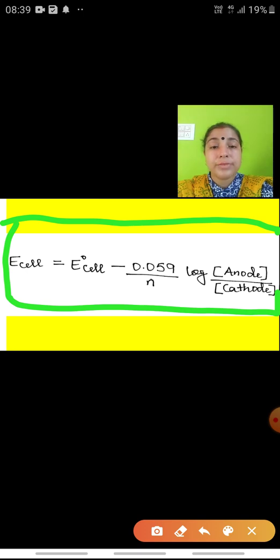What is E naught of cell here? It is E naught of cathode minus E naught of anode, minus 0.059 upon n log anode upon cathode, concentration of anode upon concentration of cathode. This is your Nernst equation that you can use in order to calculate the EMF at some concentration other than 1 M. And if the concentration is 1 M, then you have to use the formula E naught of cell.